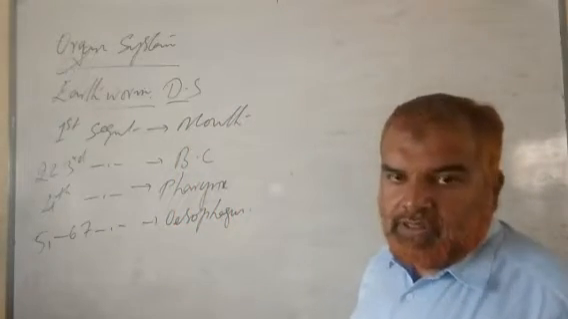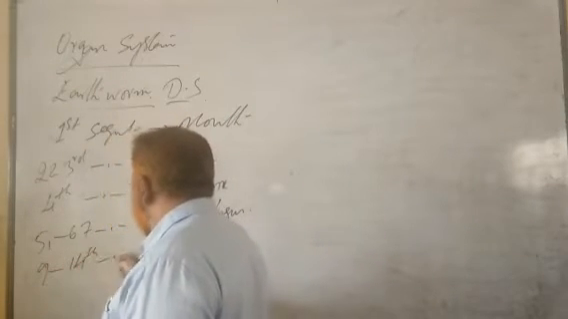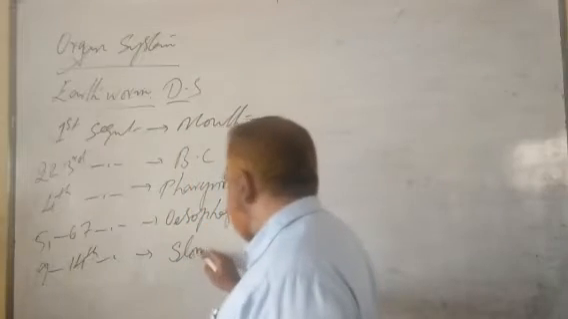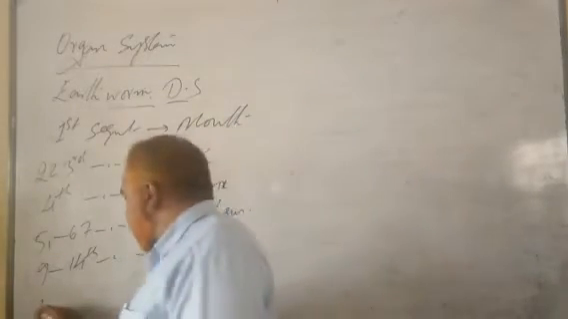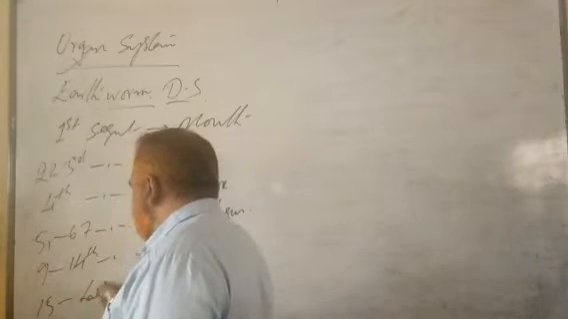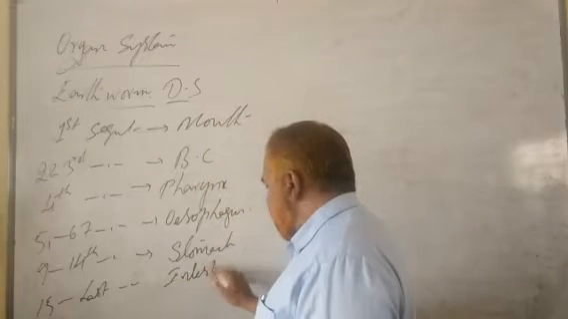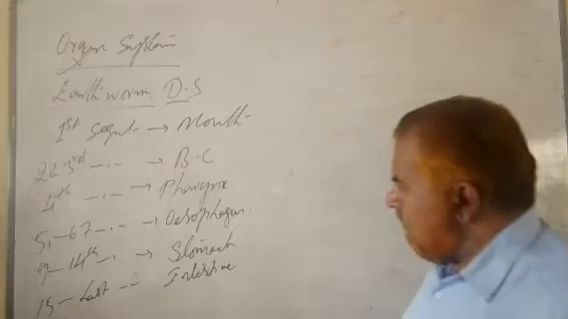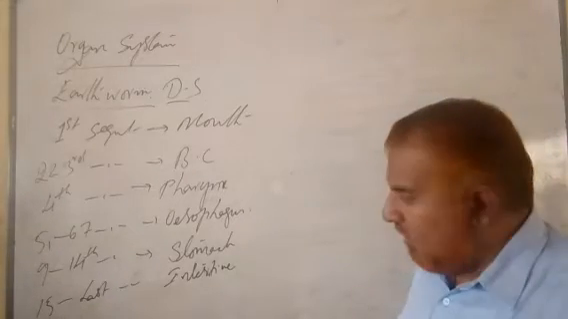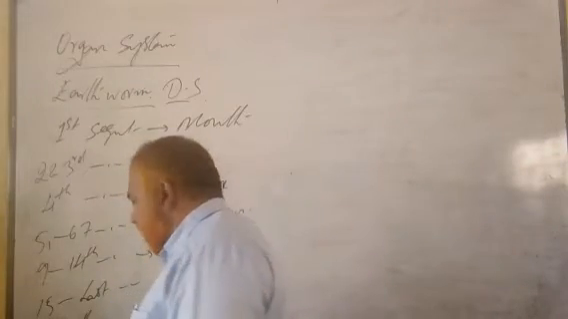Clear? Fine. Then from 8th to 14th segment, it has stomach. Then from 15th to last segment, it has intestine. Gizzard also comes in between. Fine. So in the intestine again, from 26th segment.